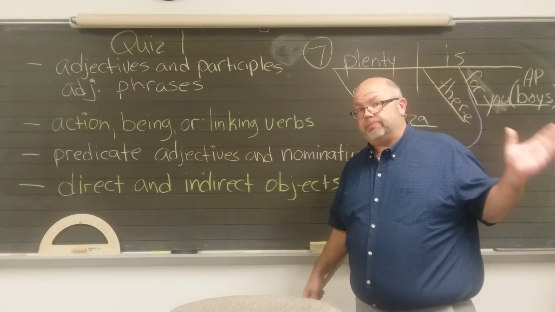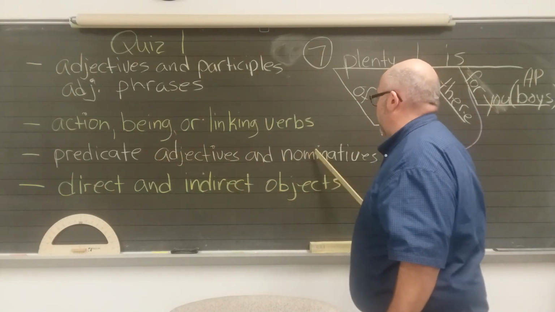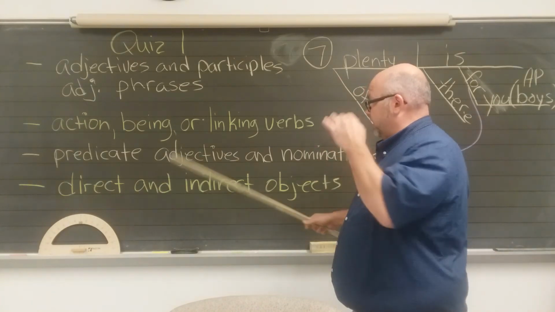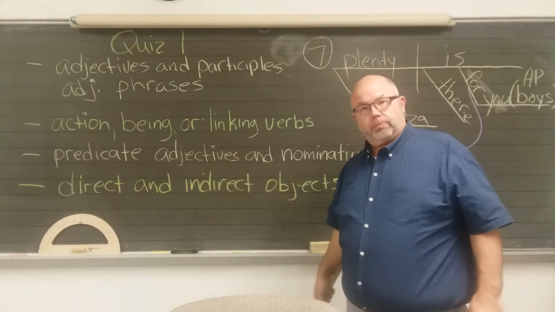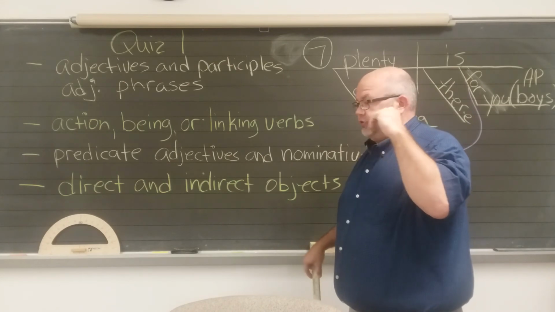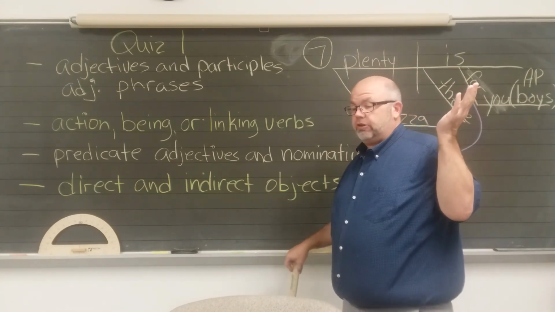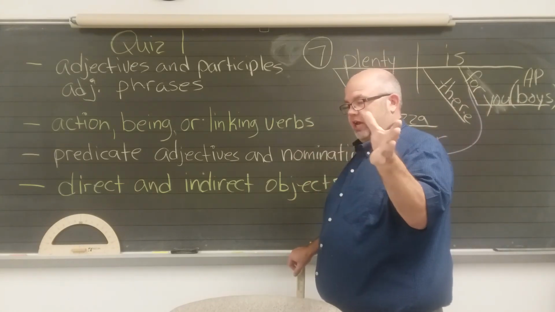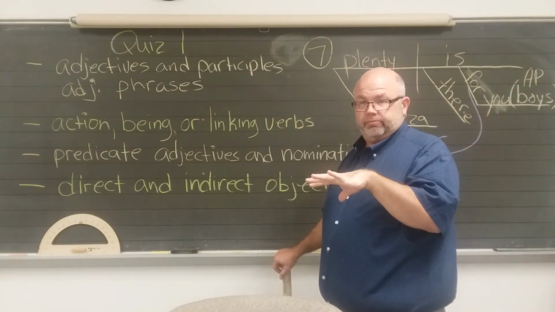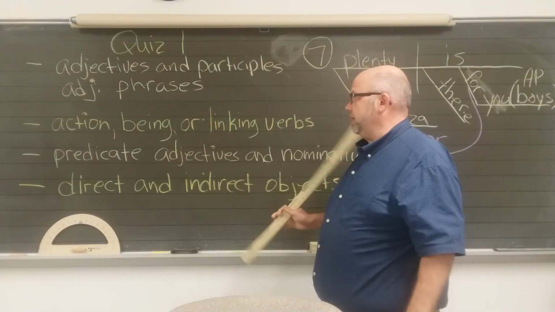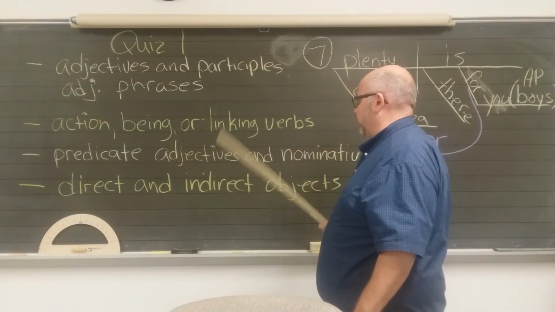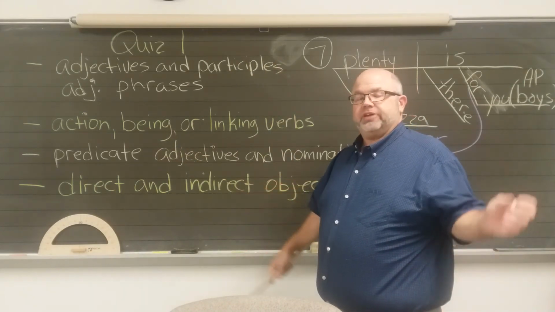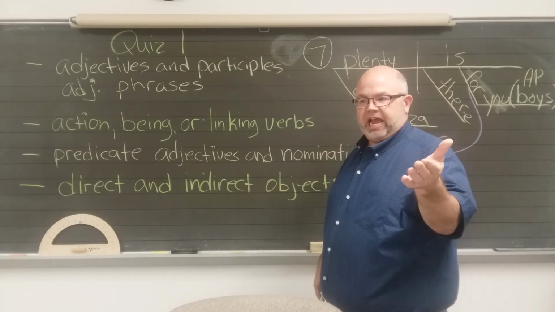Know the relationship. Know that predicate adjectives and nominatives go with linking verbs. Know that direct objects and indirect objects go with action verbs. If there is no action, don't be circling objects. Remember, none of these things are in prepositional phrases. So if you see prepositional phrases, you can rule out any of these being in there. Direct object comes after the action verb, receives the action.